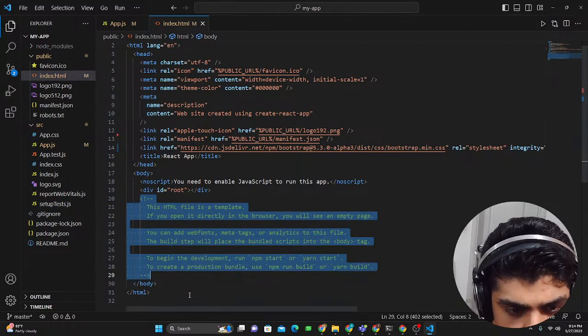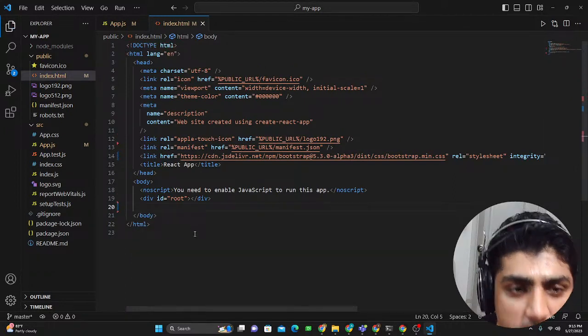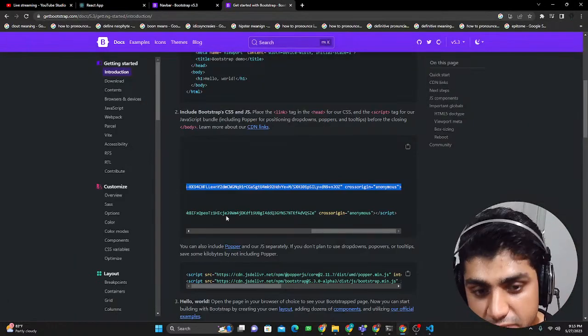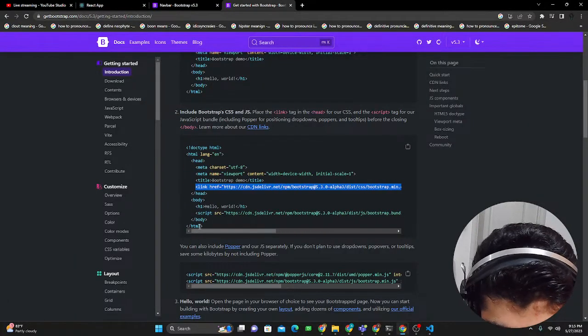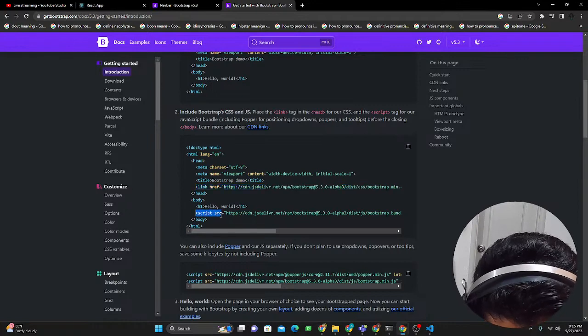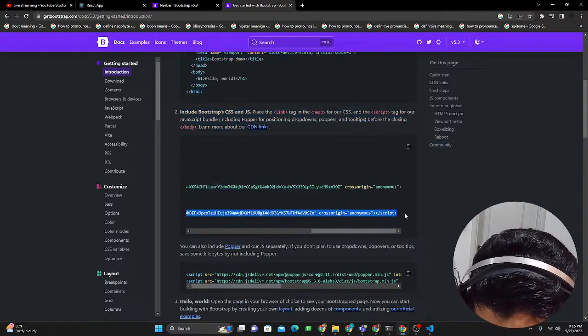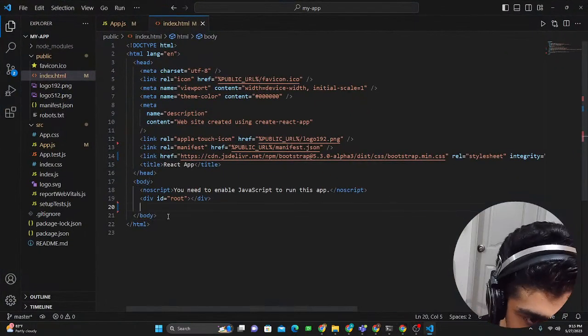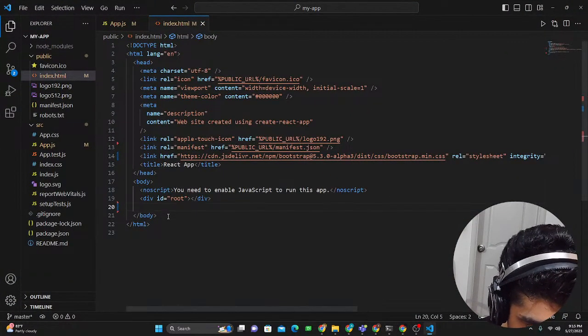One other thing is we have this JavaScript code that we need to include. This script, script source. Just copy this and include it before the body. Right there before the body, you just need to include it.